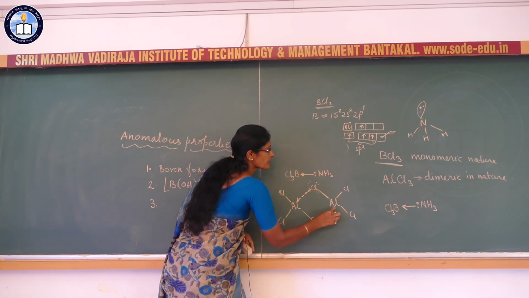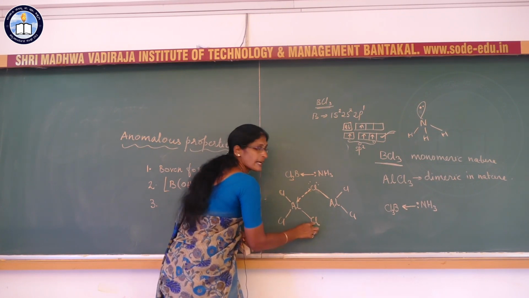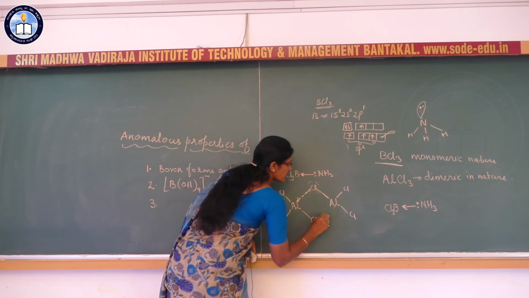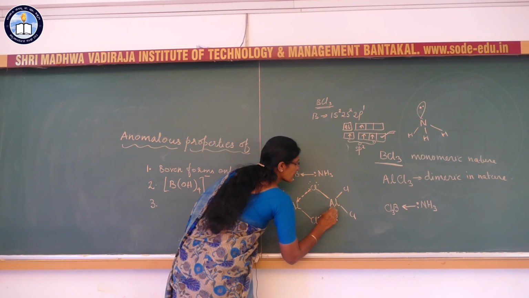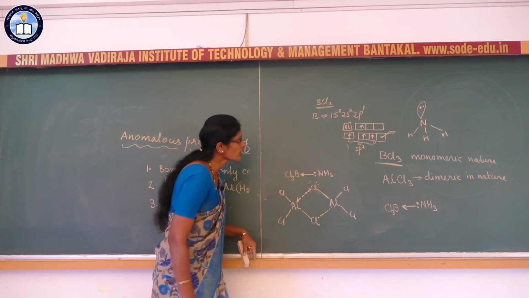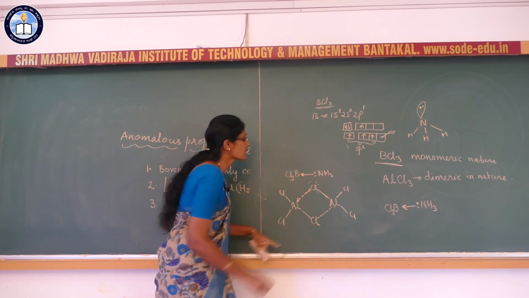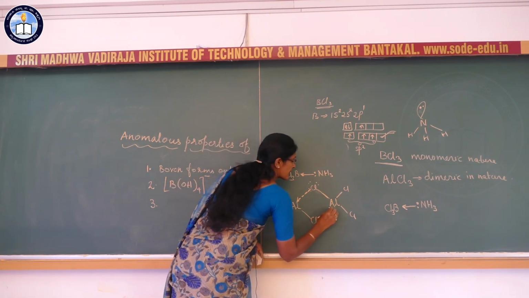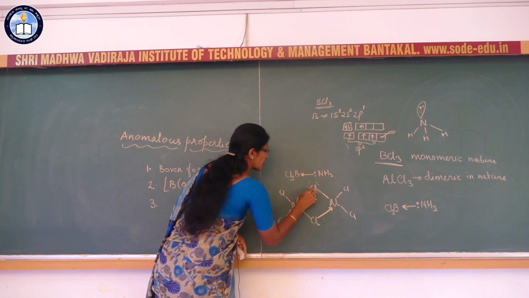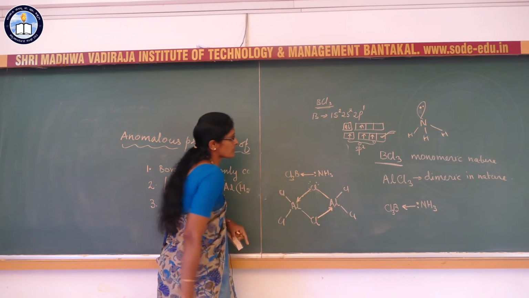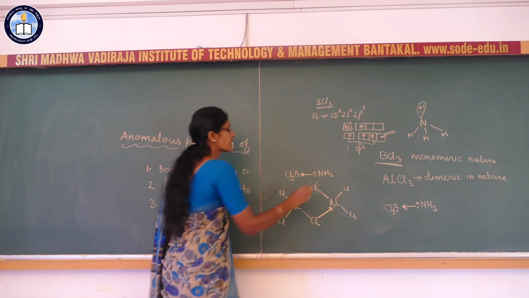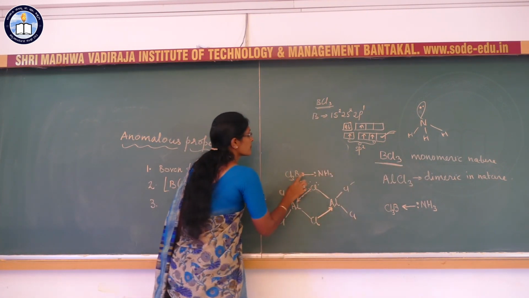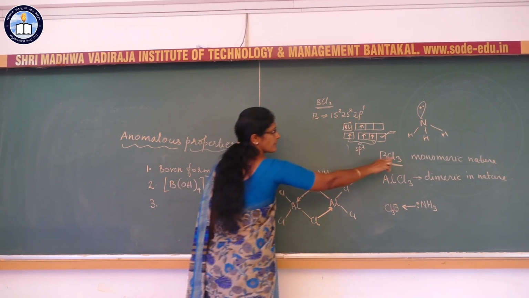Same way, in aluminium there is a vacant orbital, and in the chlorine atom there is a lone pair of electrons. So these electrons are shared with the aluminium atom by the formation of the coordinate bond. So this bond is called a coordinate bond. This arrow mark shows that this one is the coordinate bond. So aluminium chloride exists in the form of a dimer, and boron trichloride exists in the form of a monomer.